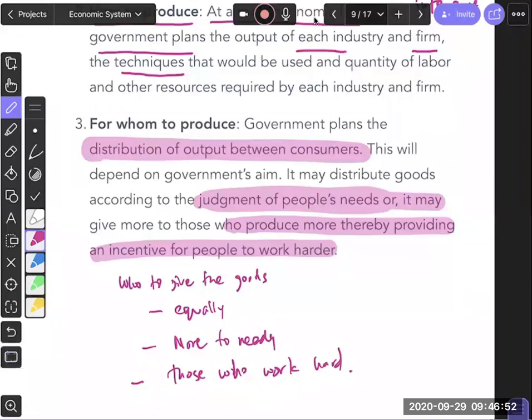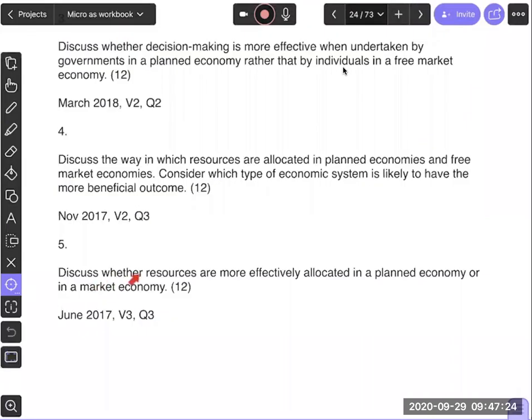Okay, great. Now, tomorrow, let's copy this question, and tomorrow what we'll do is, once we get done with the pros and cons of command economy, we will try to answer this question. That's it. Thank you, guys.